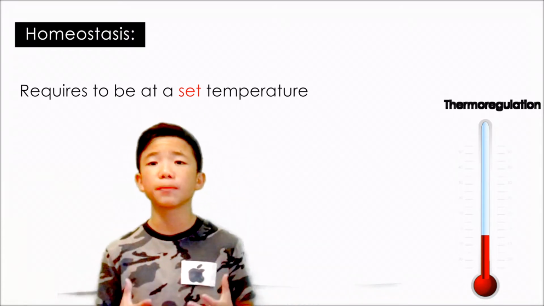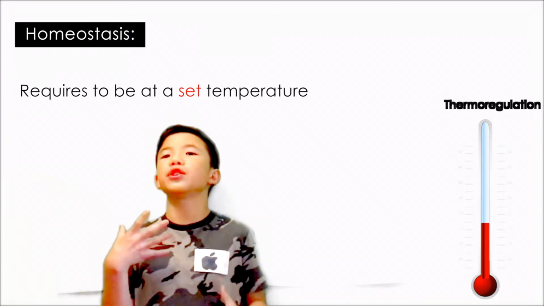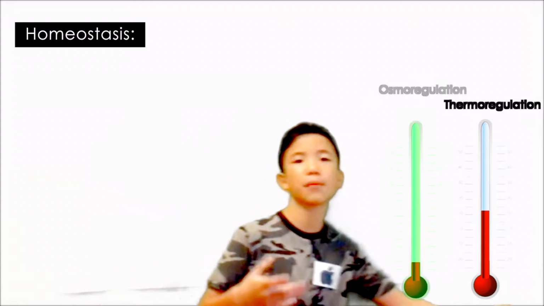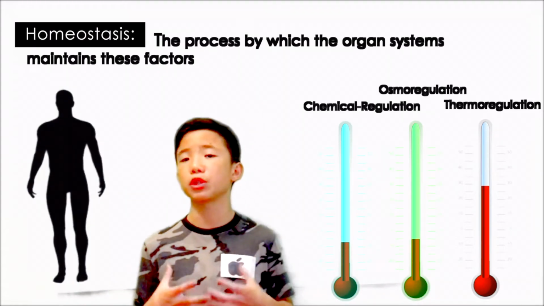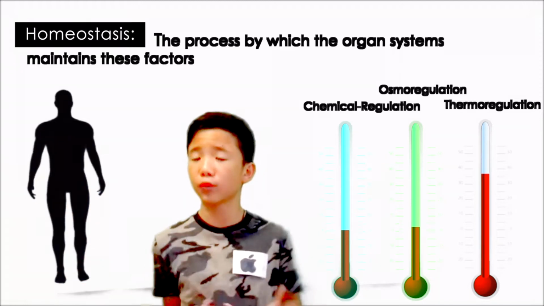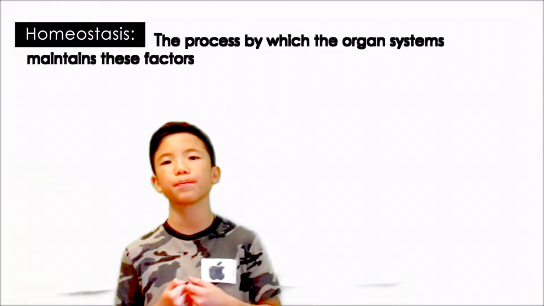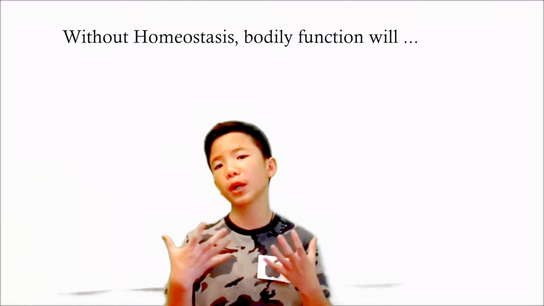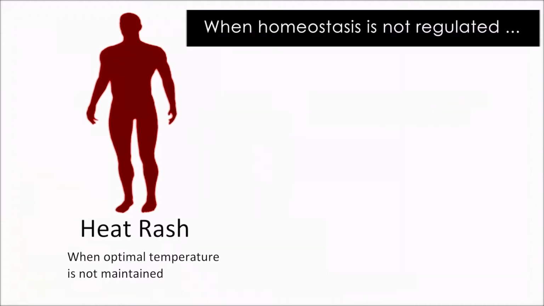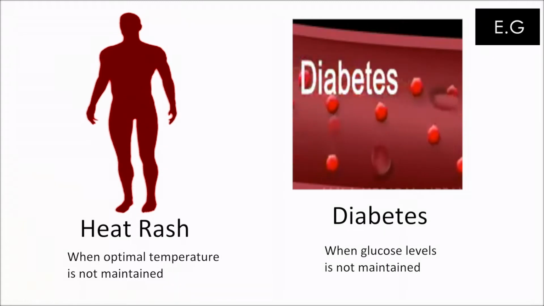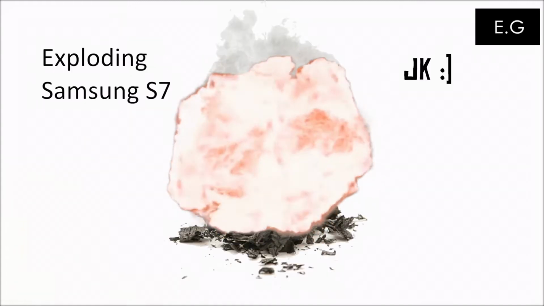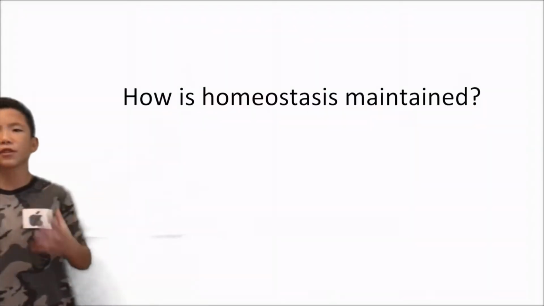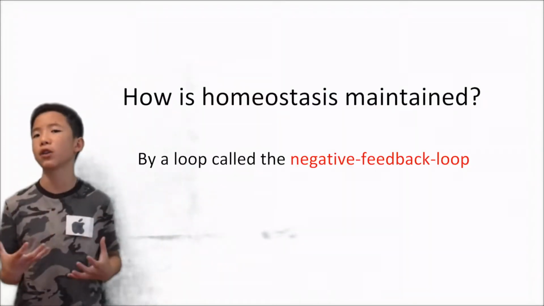But in addition to maintaining temperature, the body also needs to have controlled amounts of liquids and chemicals in order to support human life. Homeostasis is the process by which the organ systems of the body work collectively to maintain all of these factors. Without homeostasis, normal bodily function will cease. For example, when body temperature is not regulated, heat rash can occur. When glucose levels in the blood are not regulated, diabetes can arise.